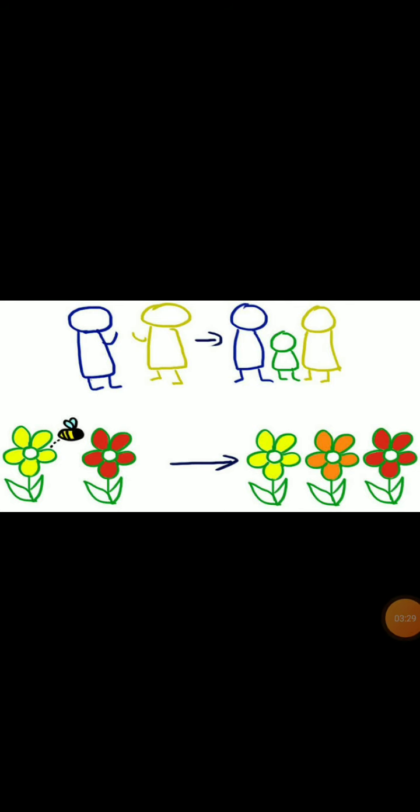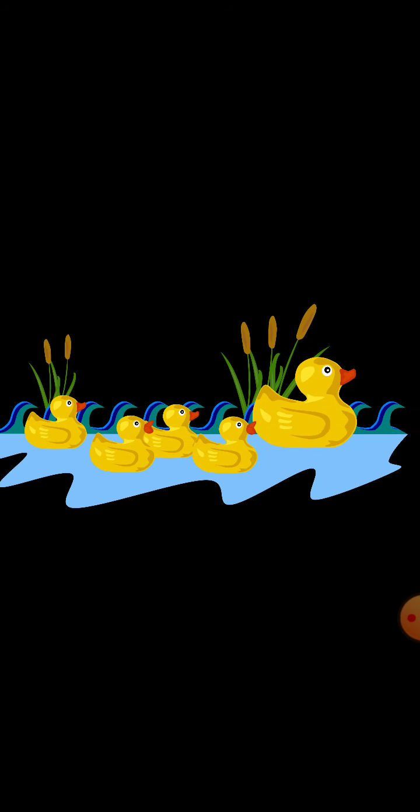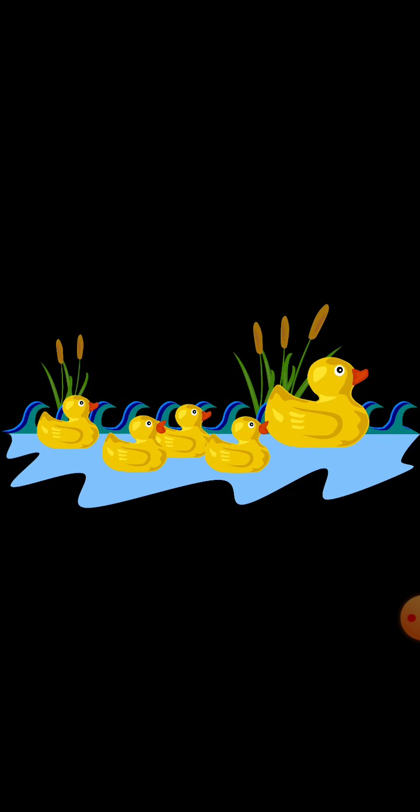You may also think: how do we know that two different individuals belong to the same species? Usually, we say this because they look similar to each other, and by similarities we can conclude that two different individual organisms belong to the same species.